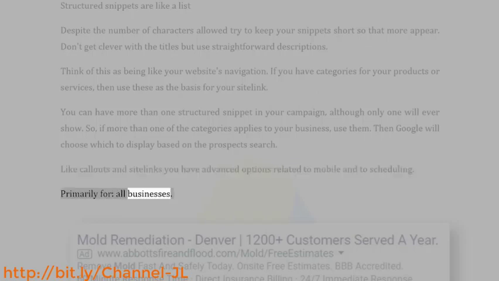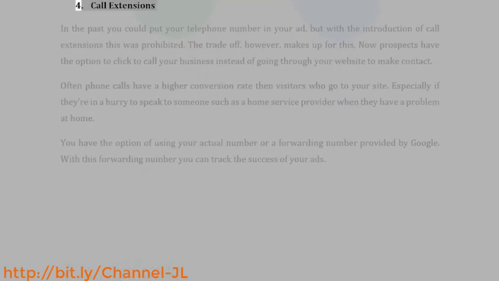Number 4, call extensions. In the past you could put your telephone number in your ad, but with the introduction of call extensions this was prohibited. The trade-off, however, makes up for this. Now prospects have the option to click to call your business instead of going through your website to make contact. Often phone calls have a higher conversion rate than visitors who go to your site.